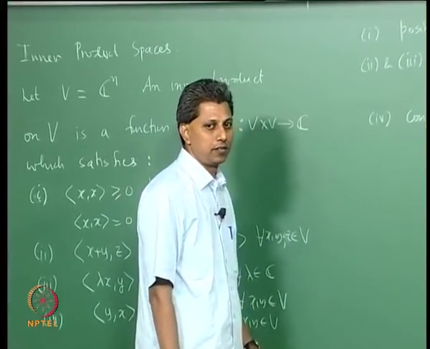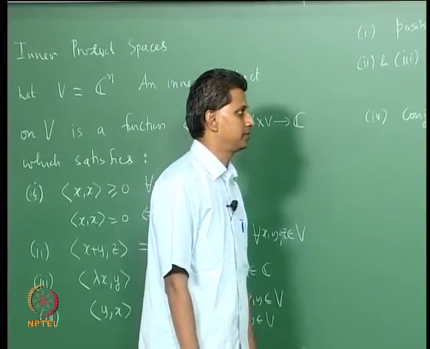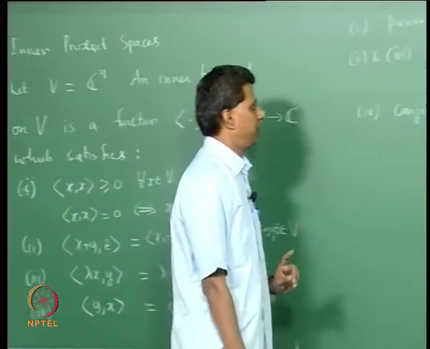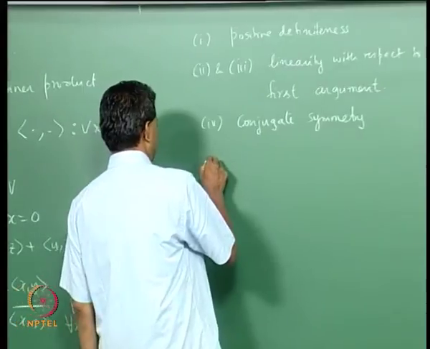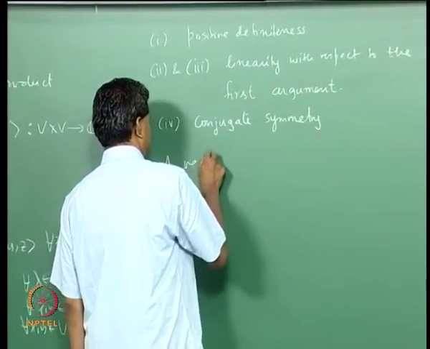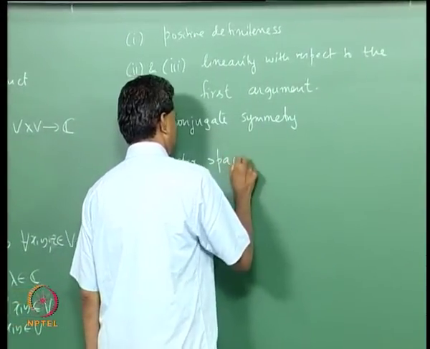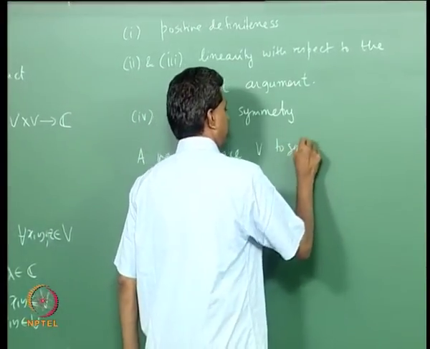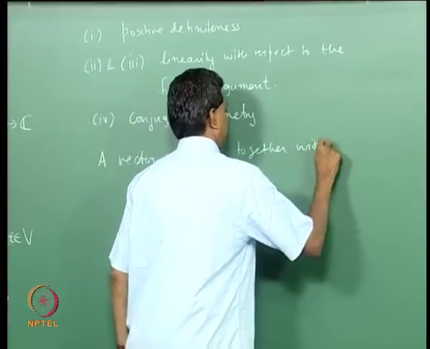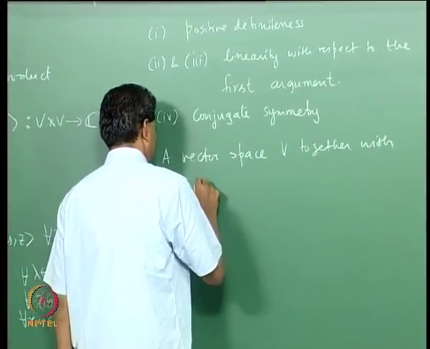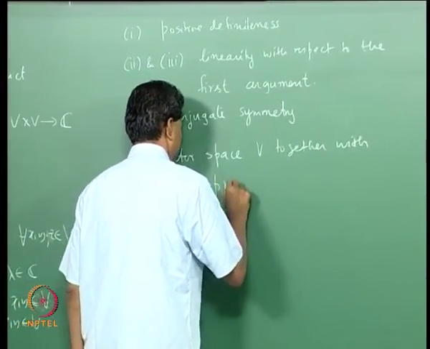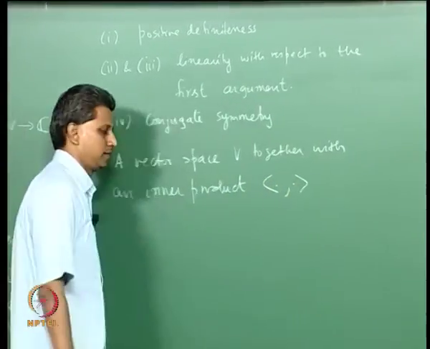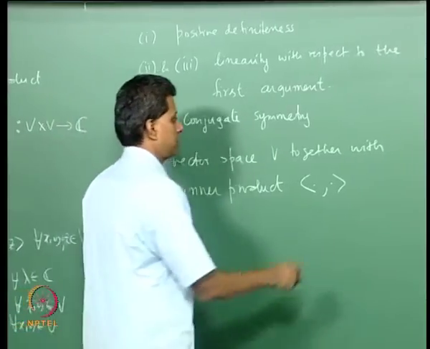I will give an example, but before that, let us look at examples of inner products. But even before that, let me tell you that a vector space V together with an inner product is called an inner product space.